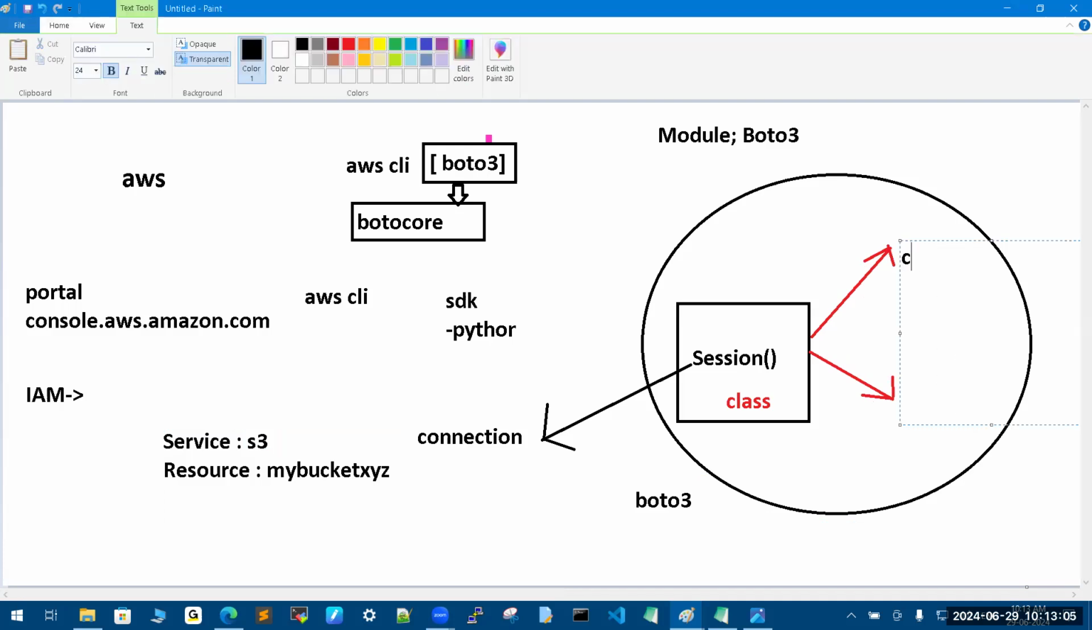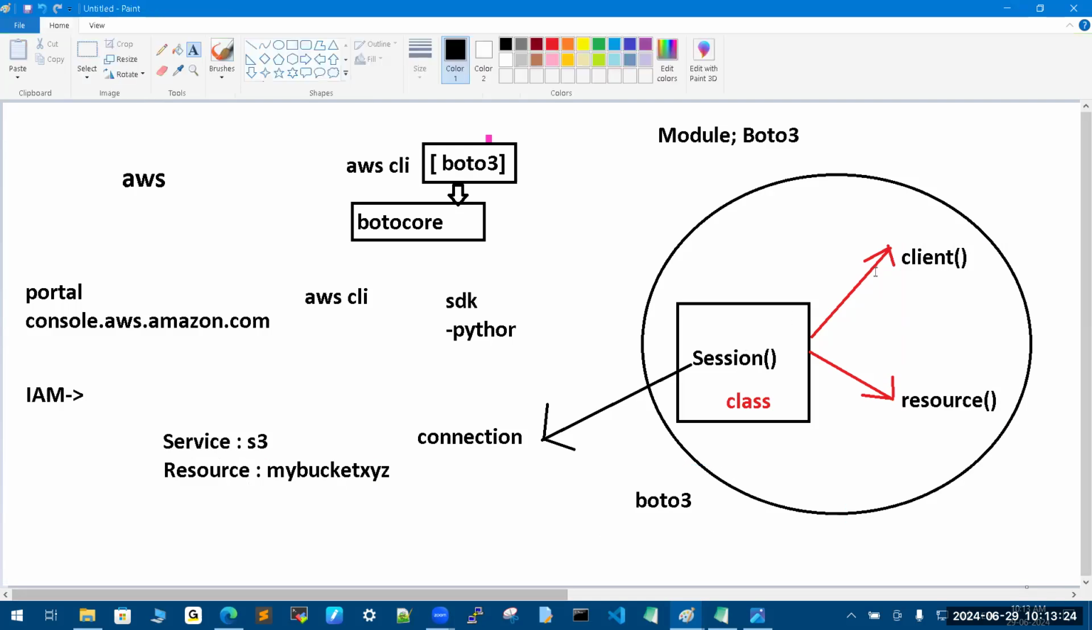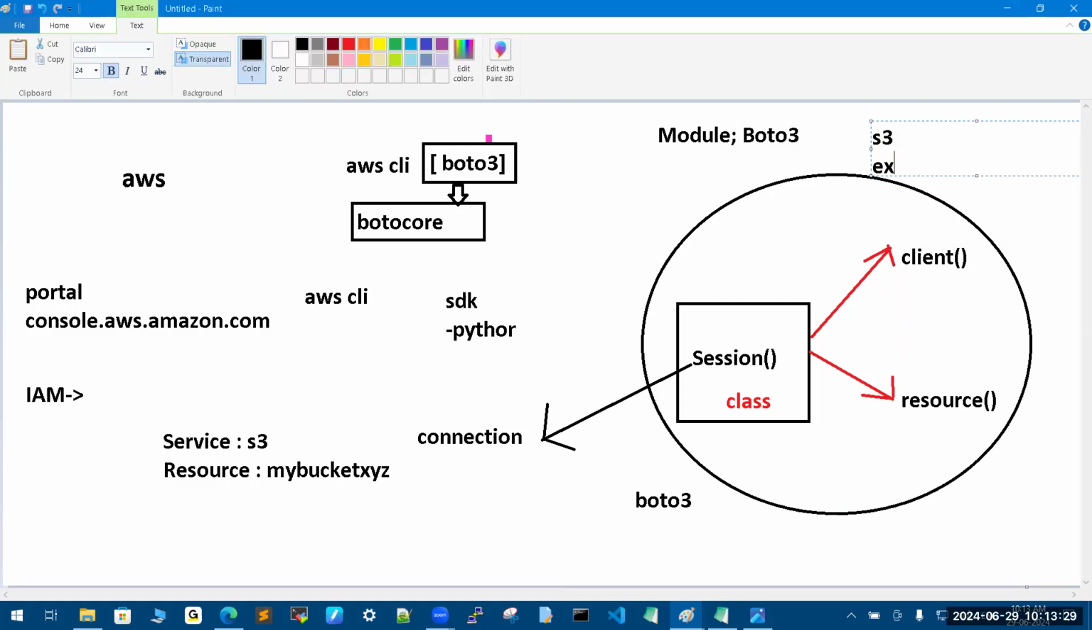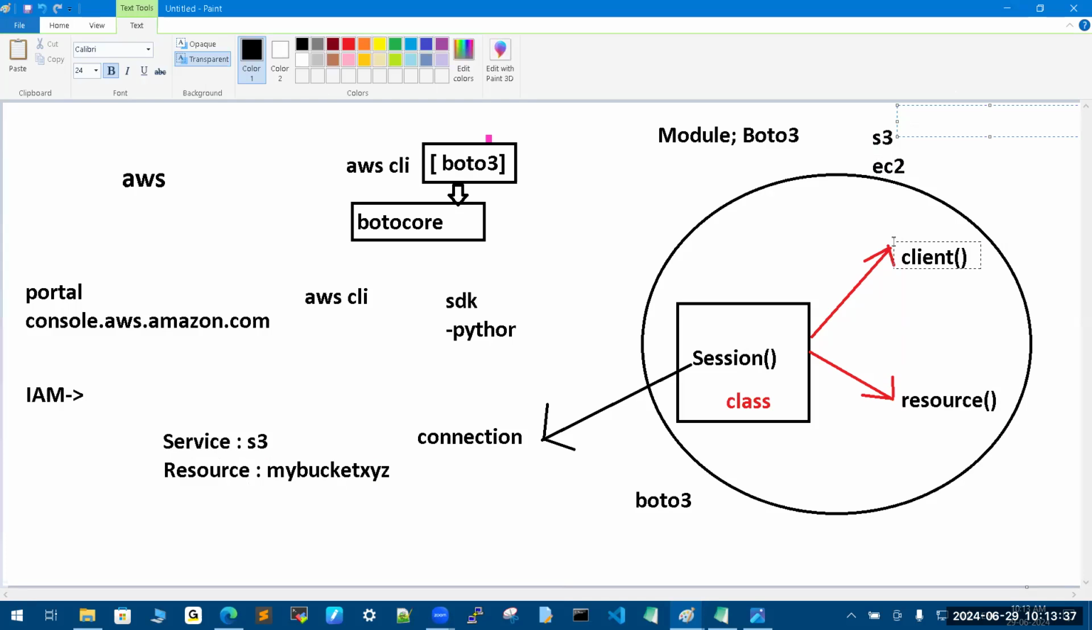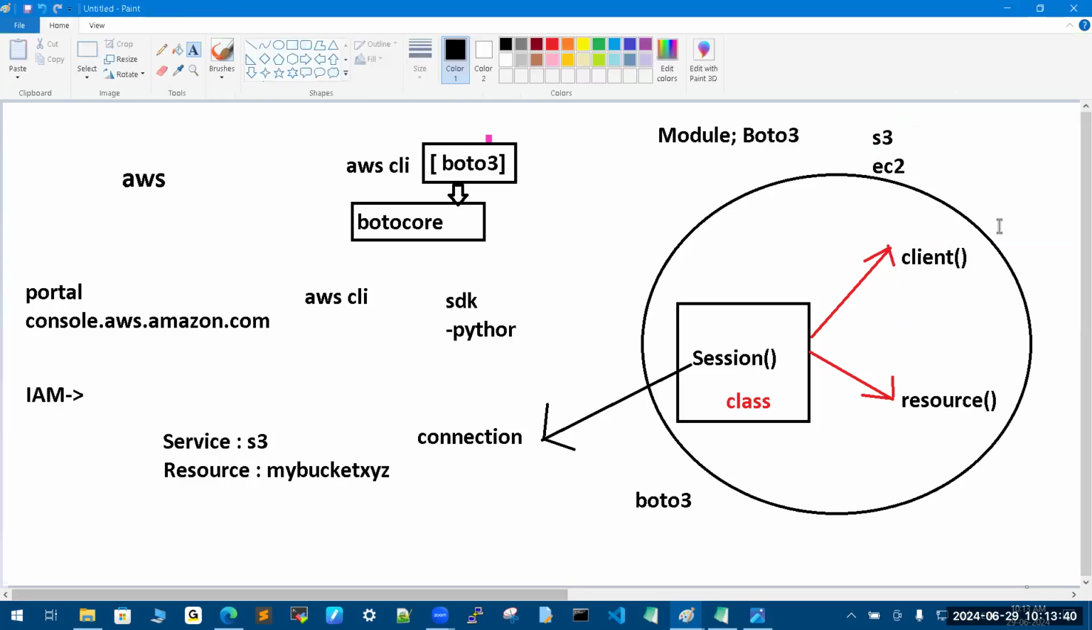Once the connectivity is ready, there are two methods available: one is the client method and another is the resource method. This resource and that resource are different; this is AWS, any cloud terminology. So in boto3, session is a class for connectivity purposes. For example, I want to work with S3 bucket, I want to work with EC2. Just tell that to your client: client, I want to work with EC2. Client, I want to work with S3. Once you give this information, you will get all S3 related operations.